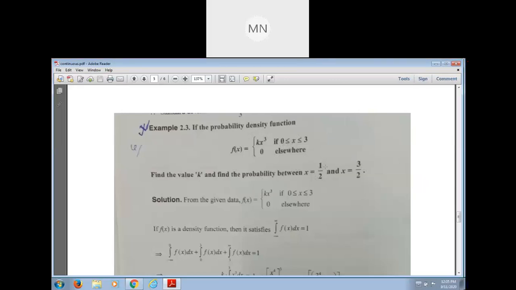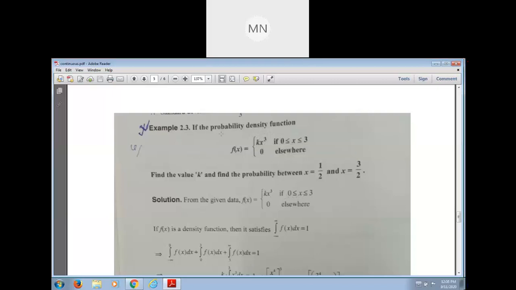That means you have to find the probability on this interval, half to 3 by 2. We are given the density function f of x equals k x cube. First our aim is to find the value of k.